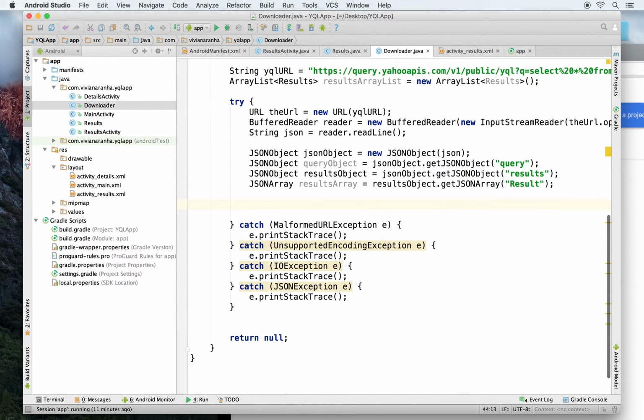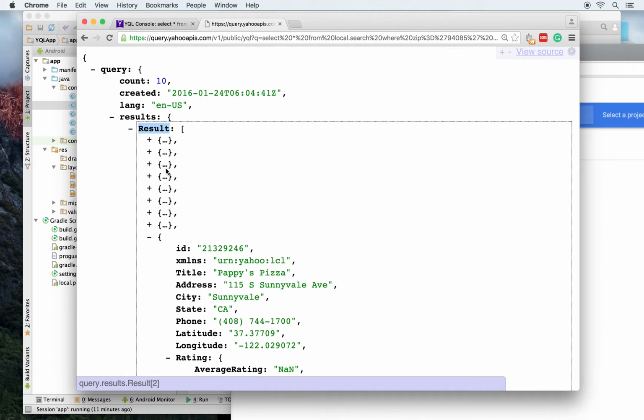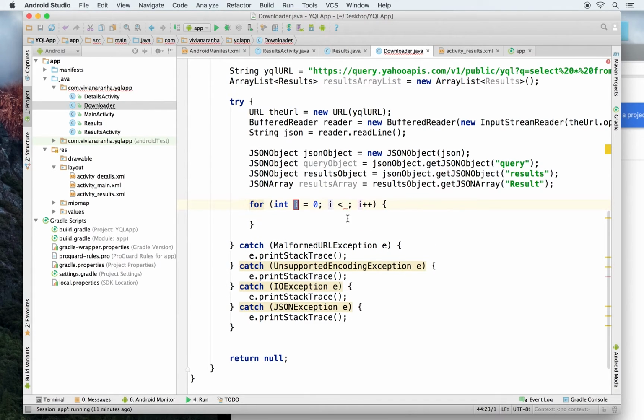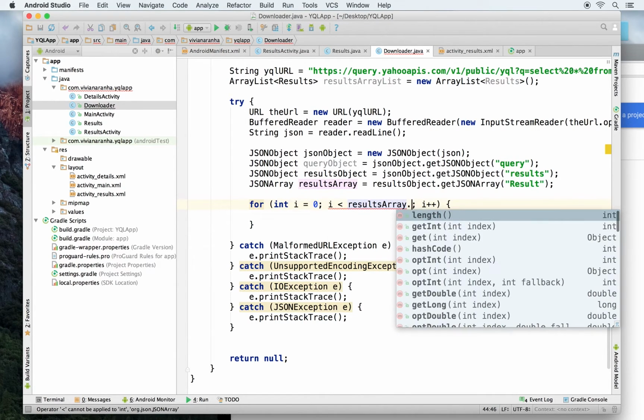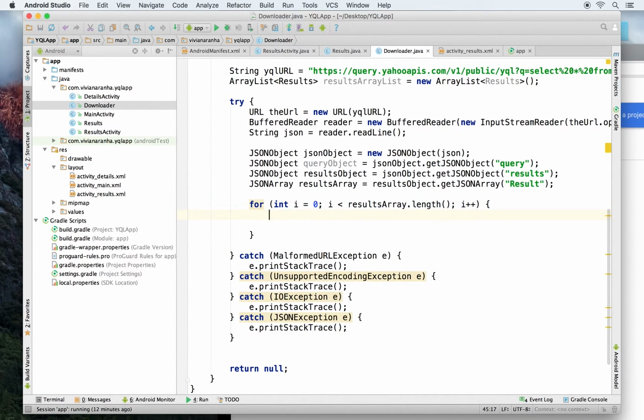Now I have to go through each and every object inside the result array and then convert them into a result object. So to do that, I'm gonna write a for int i equal to 0, i is less than results array dot count or dot, I think it's length, i plus plus, and in here let's get that JSON object.